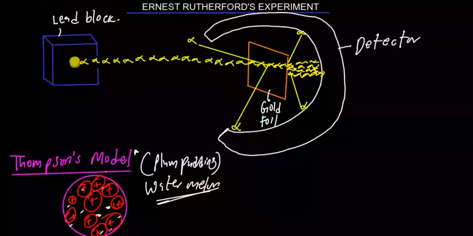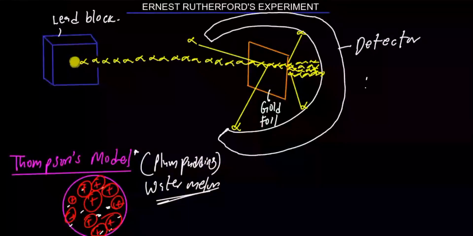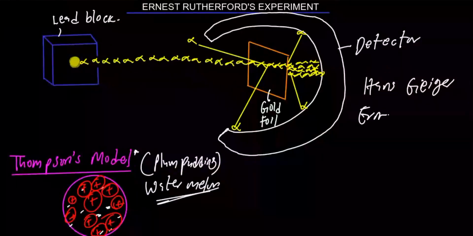Good. What happened now? Rutherford put this model to the test to see whether it is true or not. Rutherford, with his students Hans Geiger and Ernest Marsden.